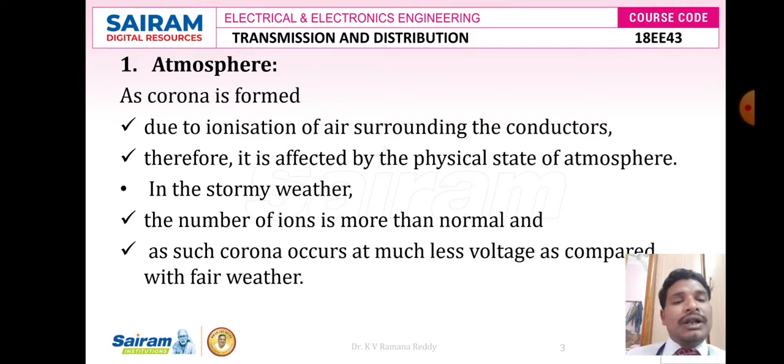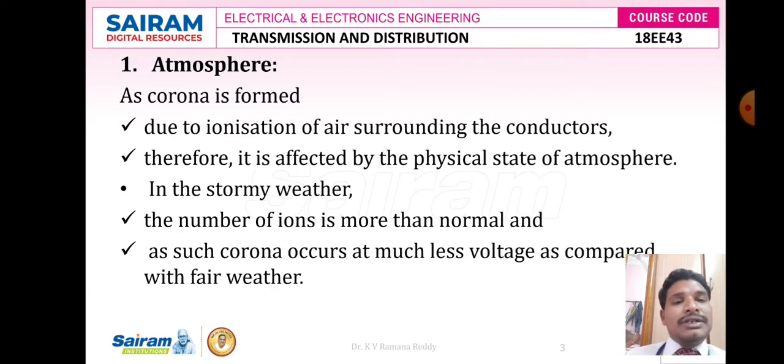During fair weather conditions, the water particles, that means ions present in the air, are less. But during stormy or rainy weather conditions, the ions present in the air are more. So during that interval, even though the phase to neutral voltage, that is the voltage between the two conductors, is exactly equal or nearly equal to the rated value, the corona effect takes place.